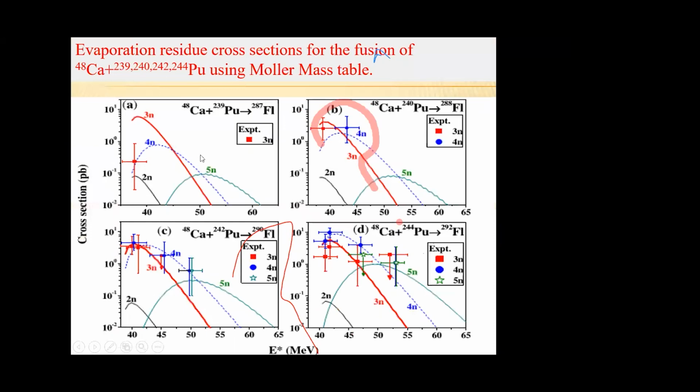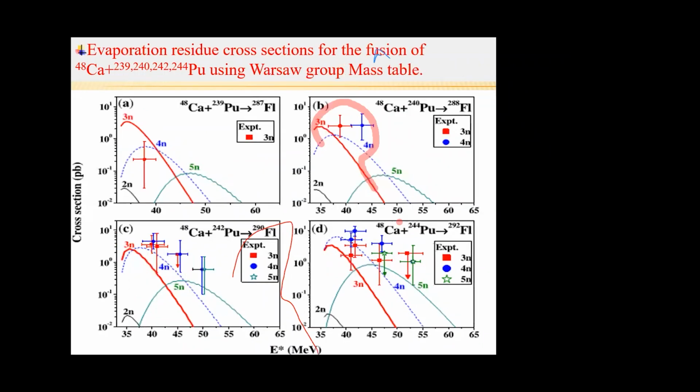This is the evaporation residue cross-section for 48 calcium induced reaction. This curve represents 2n channel, the red curve represents 3n channel, dotted lines represent the 4n channel, and 5n channel is given. Here experimental values are available, so we have plotted the experimental values on these plots. From the graph we can see that our predictions match with the experimental values within experimental errors.